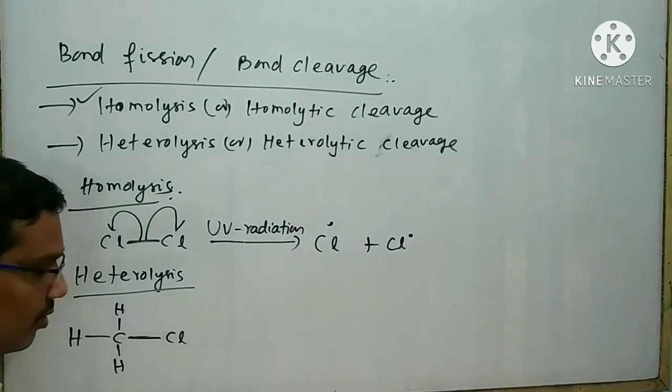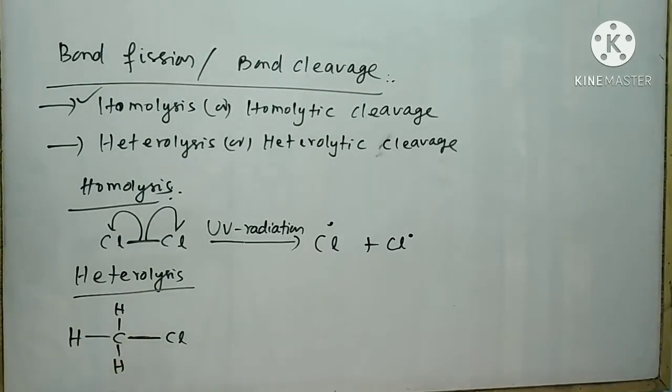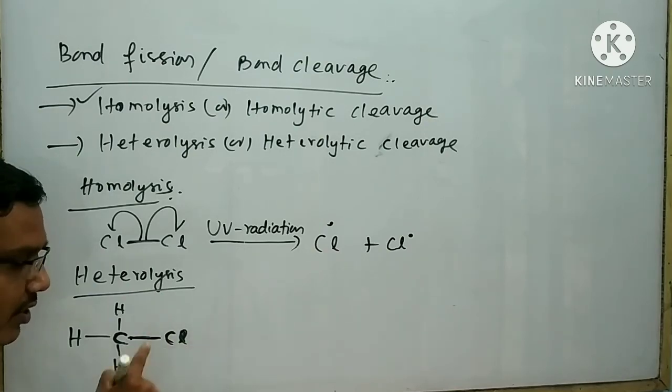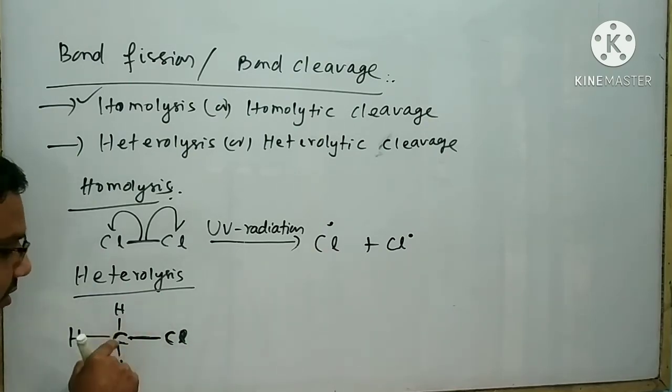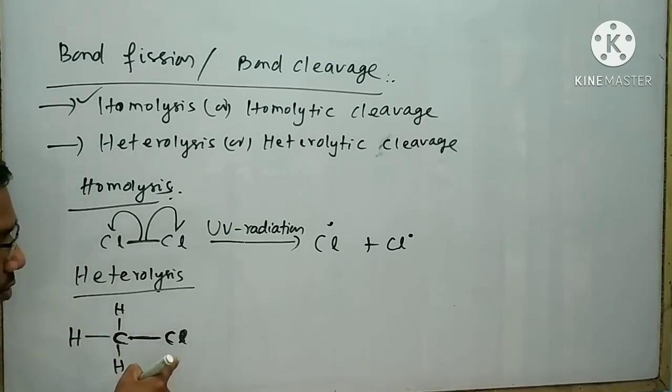When this bond undergoes breakdown, 2 electrons are formed and the 2 electrons are taken by the more electronegative atom. If I compare the electronegativity of carbon and chlorine, chlorine is more electronegative than carbon. So when this bond breaks, the 2 electrons are taken by the chlorine atom.